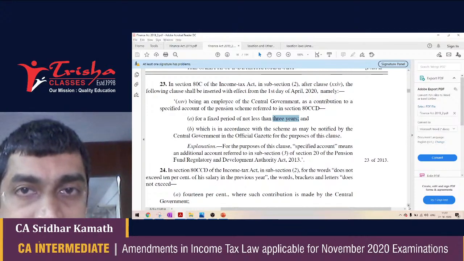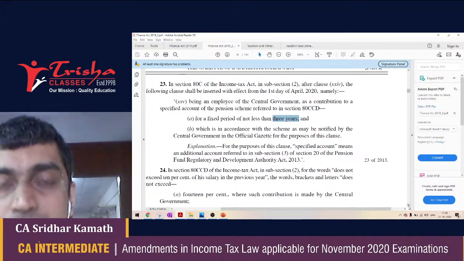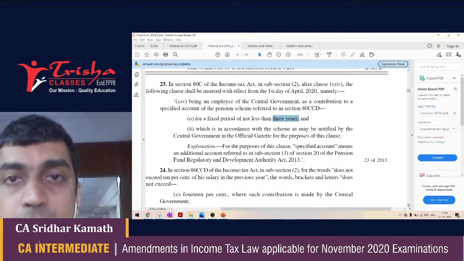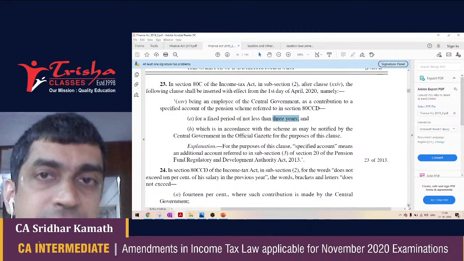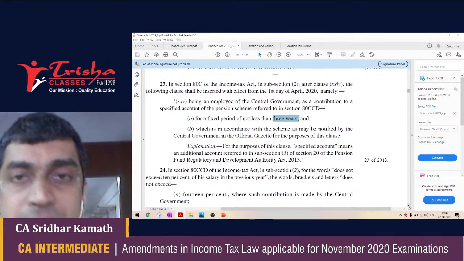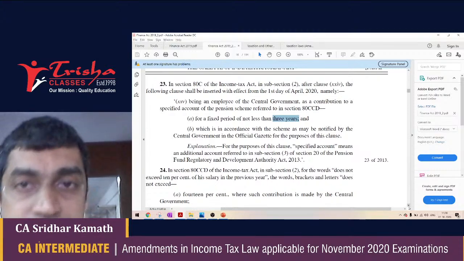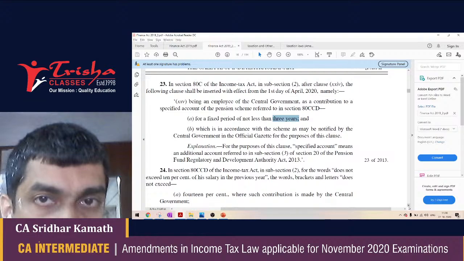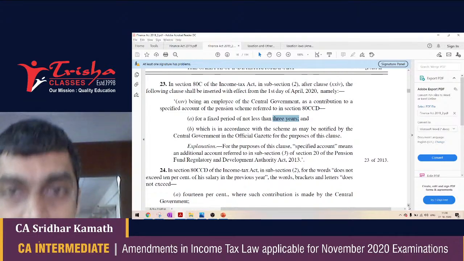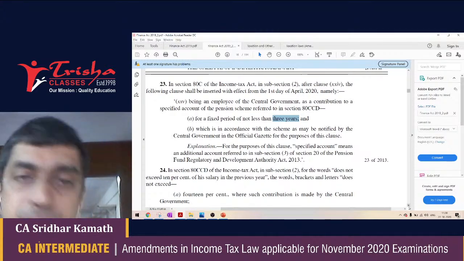As far as 80CCD 1 and 1B go, the limit was 10% of the salary, or 20% of the gross total income if the assessee is self-employed, along with a total maximum deduction of 50,000 under 80CCD 1B. As far as the employer's contribution to NPS goes, which is covered by 80CCD subsection 2, there was no threshold limit. The only limit was 10% of the salary of the employee.